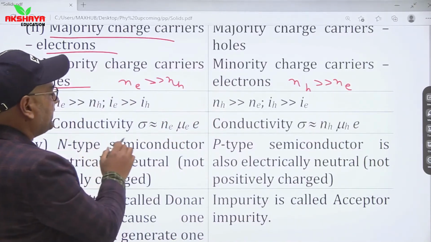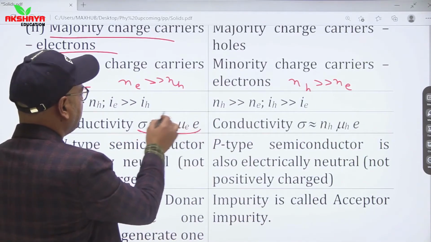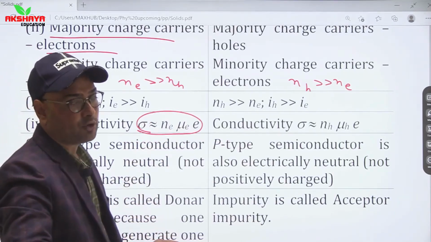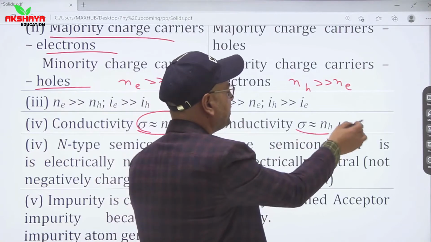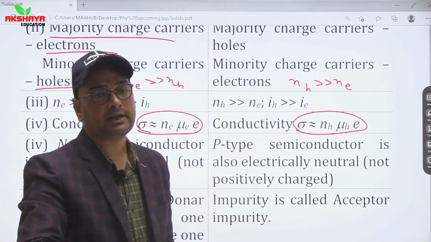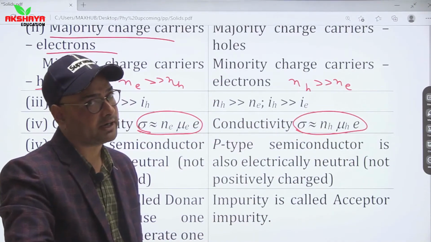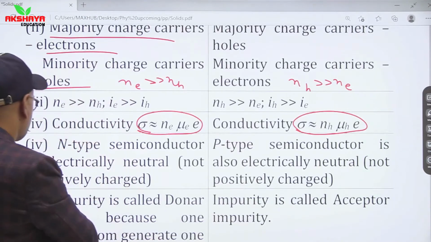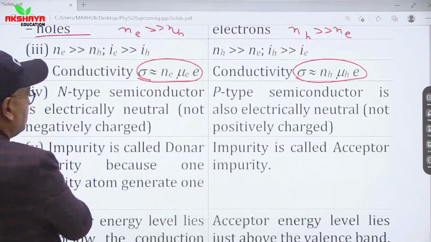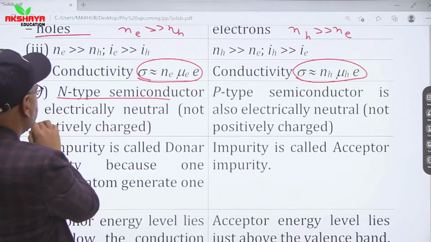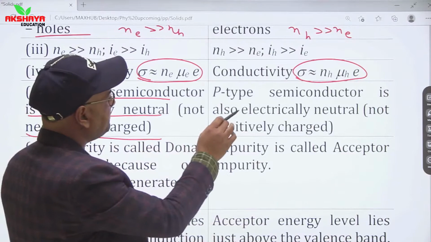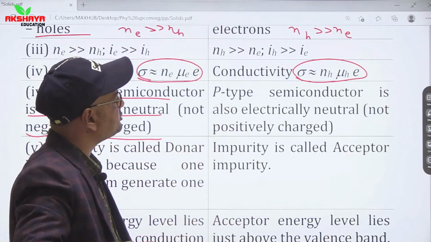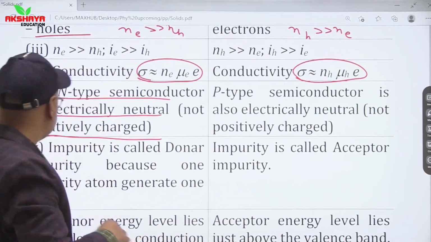If we talk about conductivity, then conductivity of n-type semiconductors is almost equal to conductivity of free electrons, while conductivity of p-type is almost equal to conductivity of holes. So n-type semiconductor is electrically neutral. It means they are not negatively charged. Similarly, p-type semiconductor is also electrically neutral.